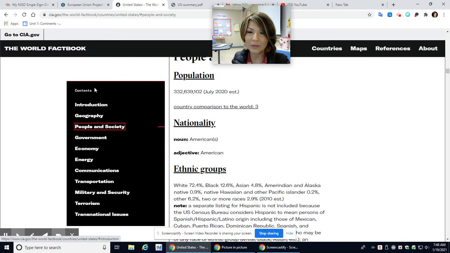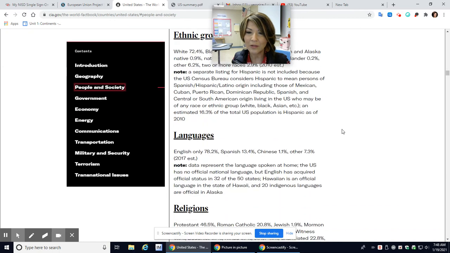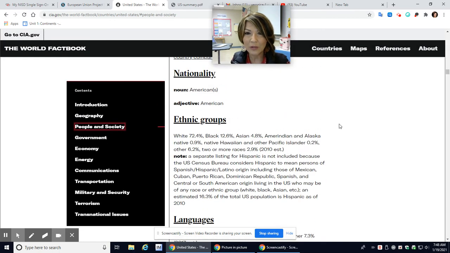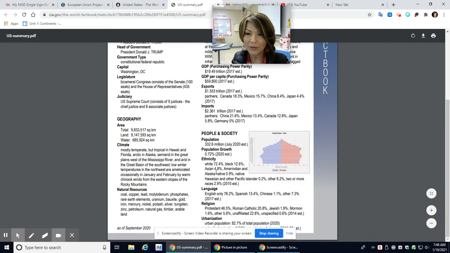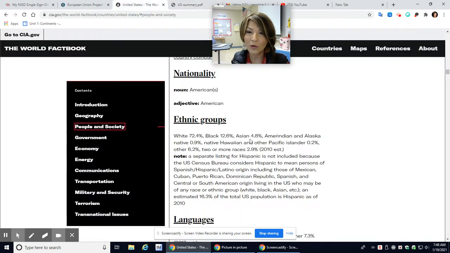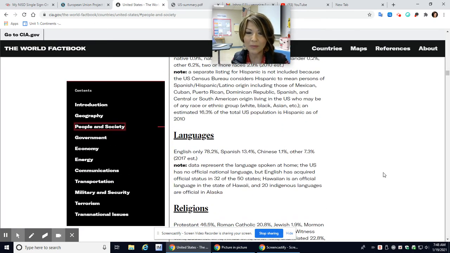Okay. People and society. You need the population. You're going to put that number. The ethnic groups, you can either get that from your one-page summary right here. You can also get your language from here and your religion. Like, don't go all the way down if you don't have to. It can get a little bit overwhelming. Other than that, you don't need anything else.